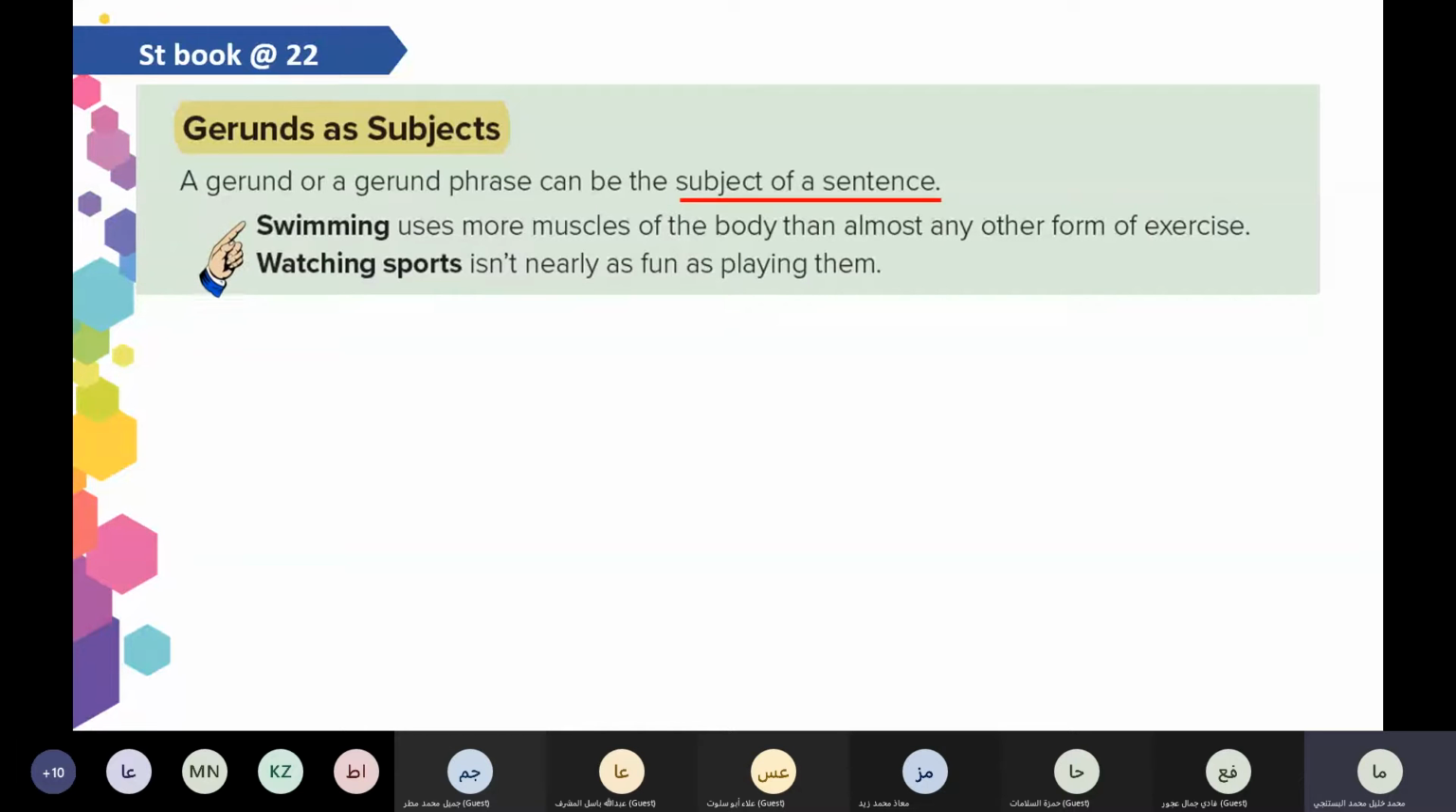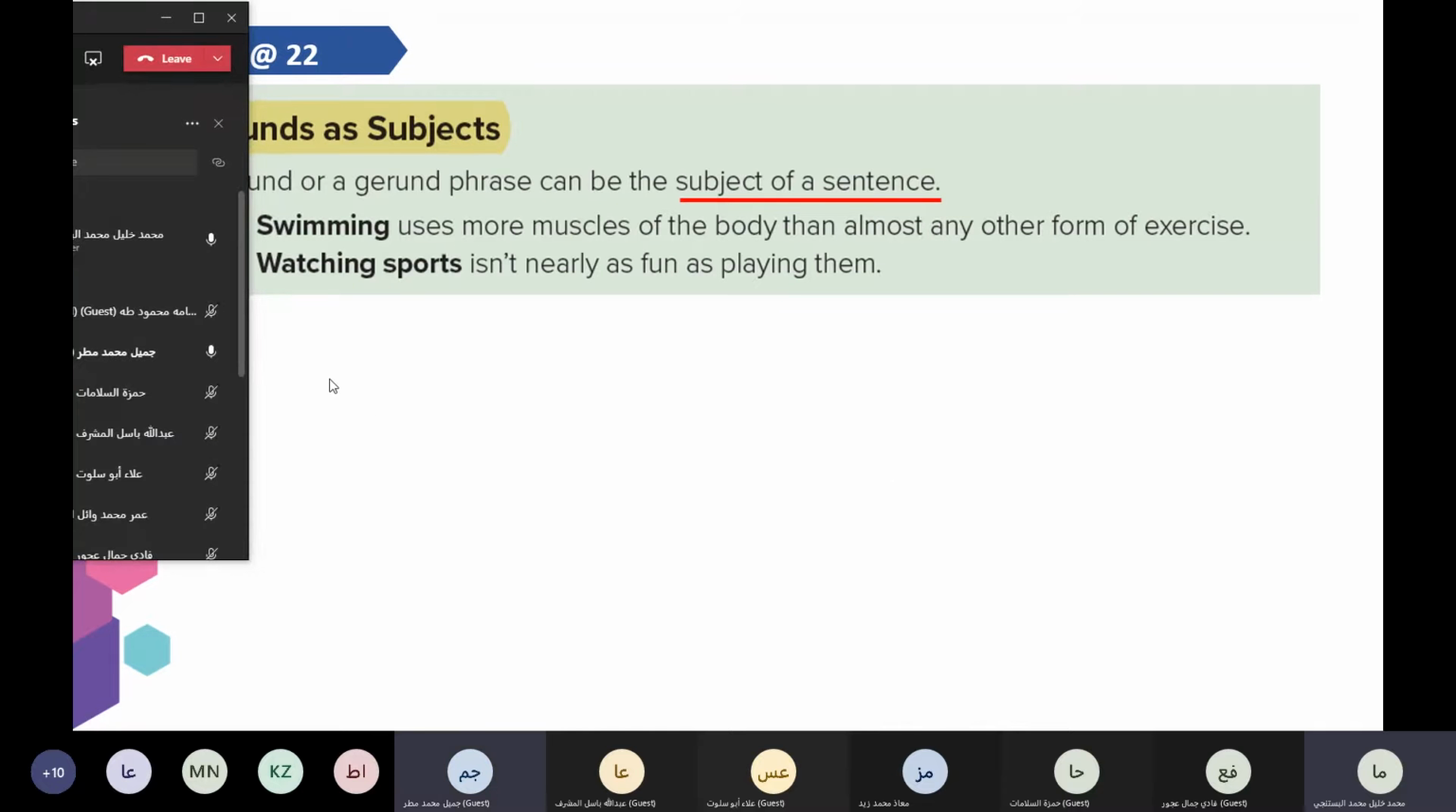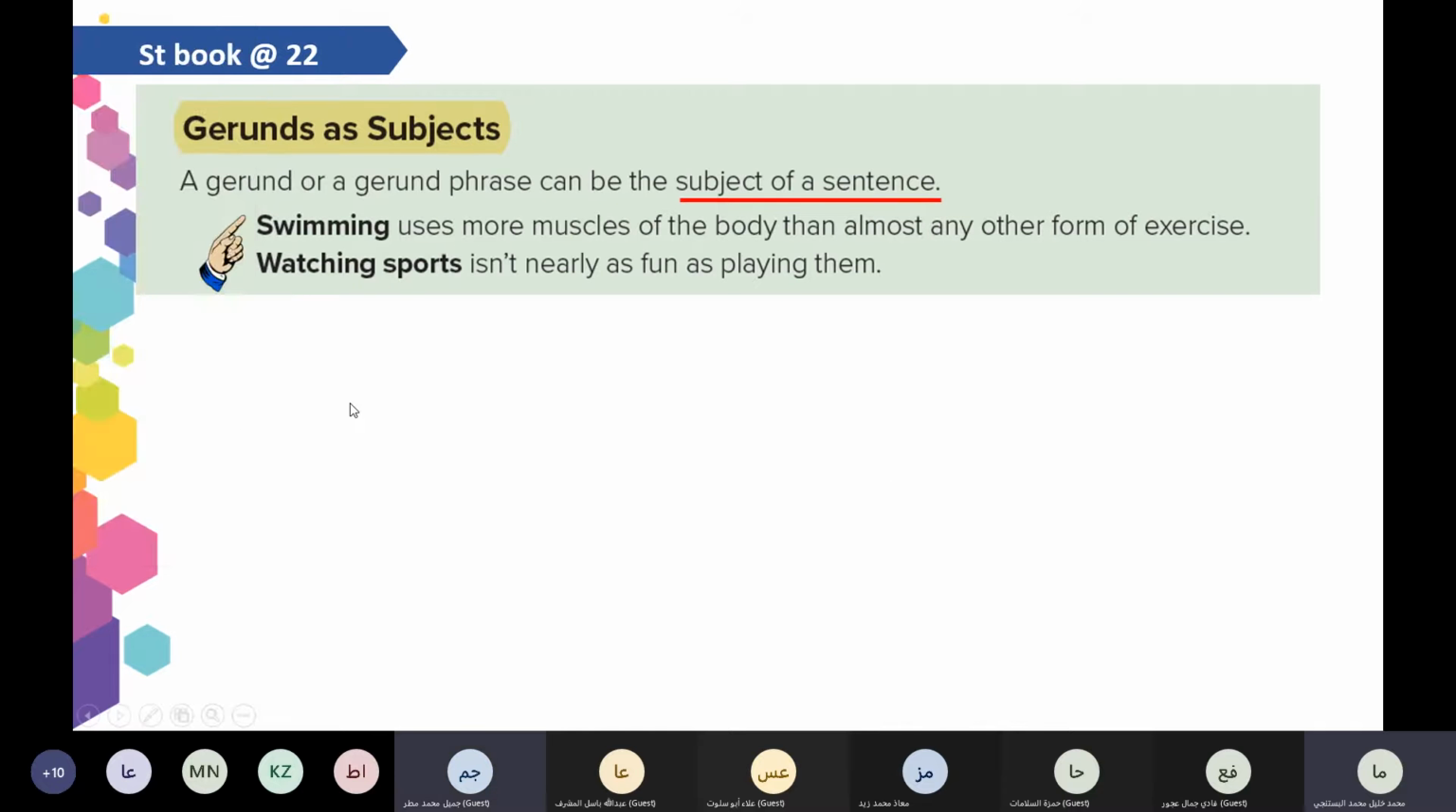Who can read the explanation here? Can I read, teacher? Jamil. Okay. Grammar. Gerunds as subject. A gerund or a gerund phrase can be the subject of a sentence. Read the example. Swimming uses more muscles of the body than almost any other form of exercise. Watching sports isn't nearly as fun as playing them.